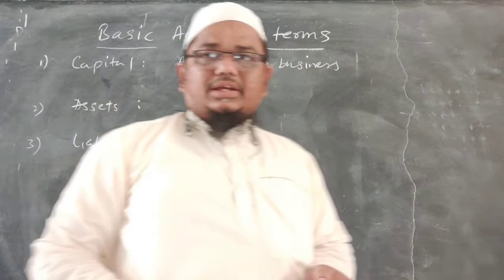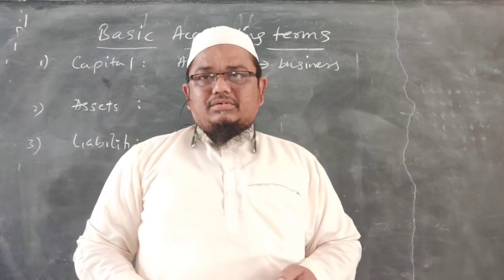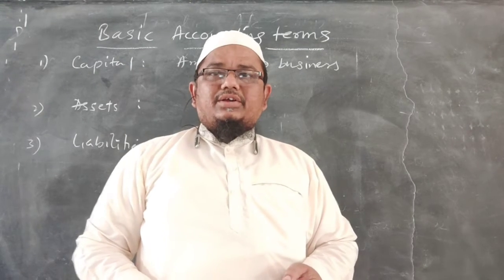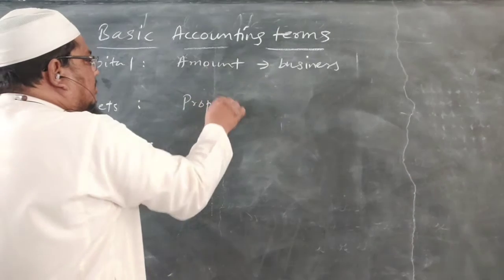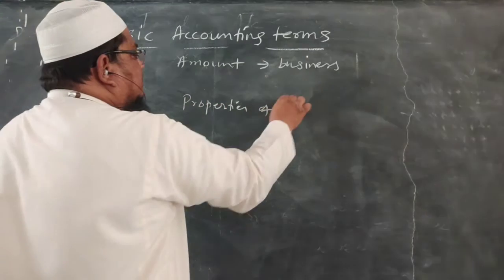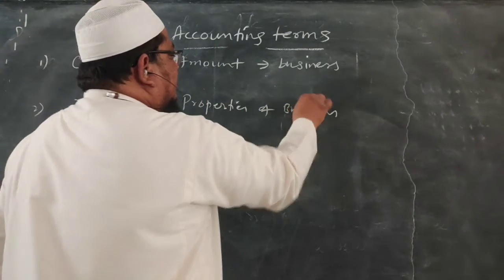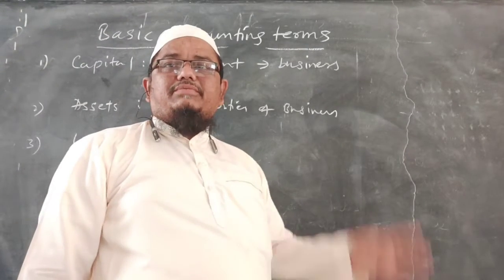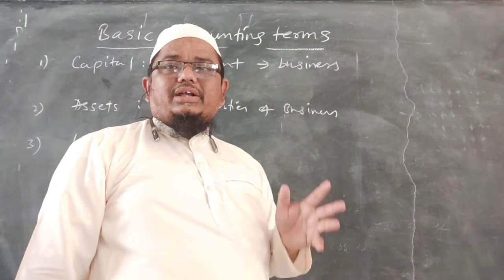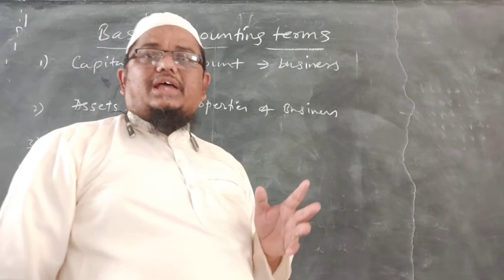Then the next thing is, what is an asset? Asset means all the properties of the business. When a person is investing an amount in business, what does he do with that amount? He purchases some assets.